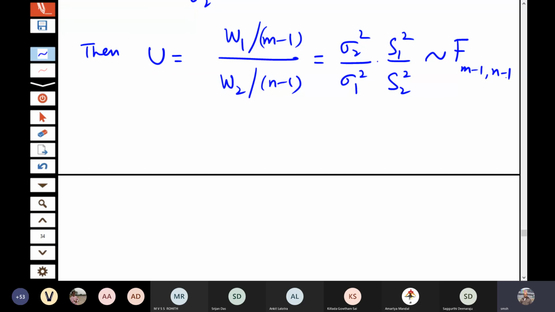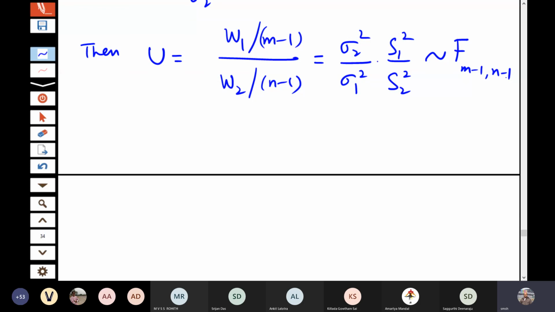So is this example clear? Yes, sir. So I will stop today's class at this point.